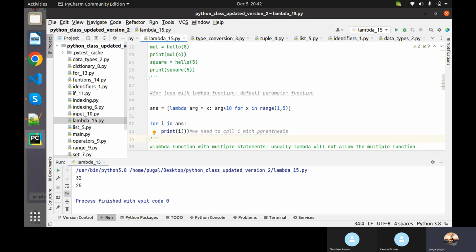I didn't pass anywhere, right? ARG is just a parameter. You can pass any parameter that you want. That doesn't matter.